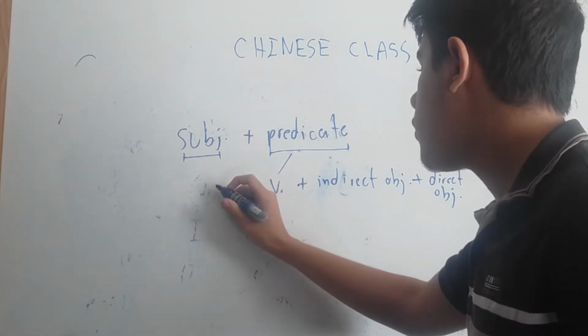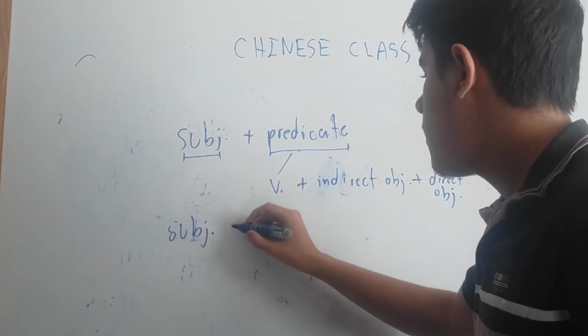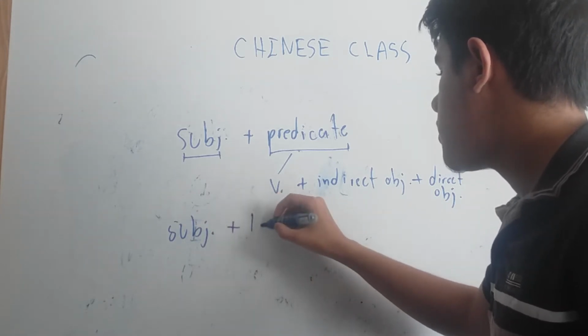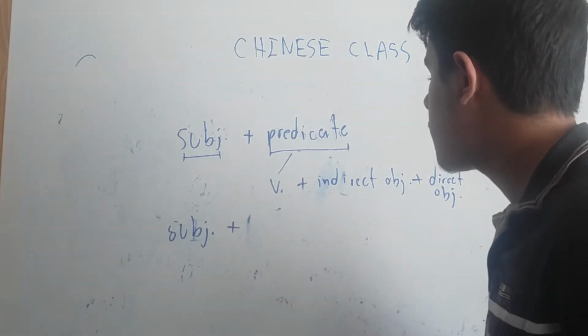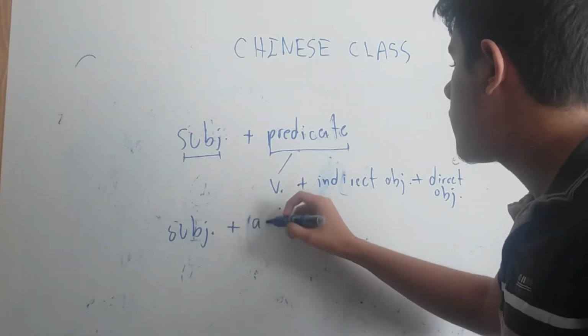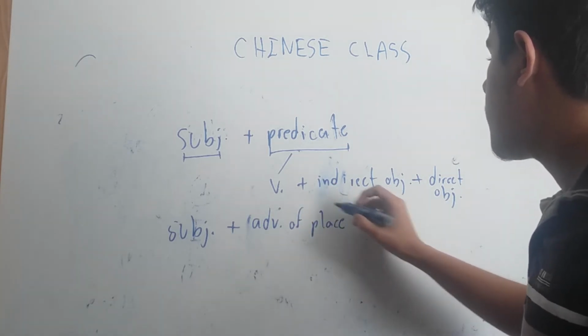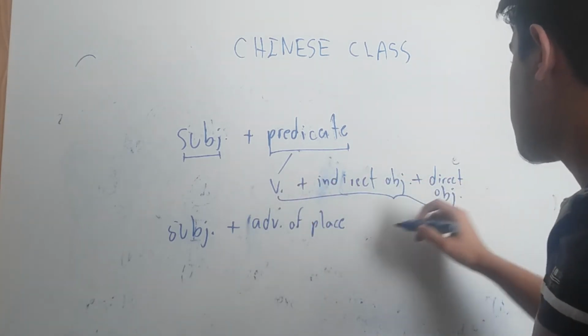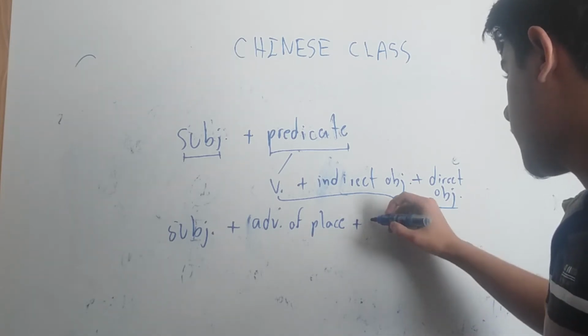And if we have an adverb that describes location, we have to put it before. So we have to put here subject plus location, or adverb of place. And we put the remaining things here plus the verb phrase.